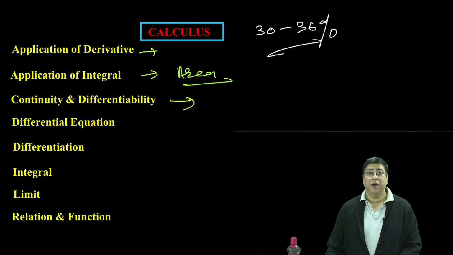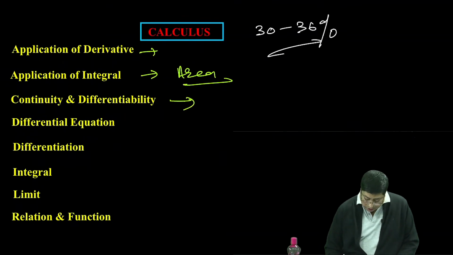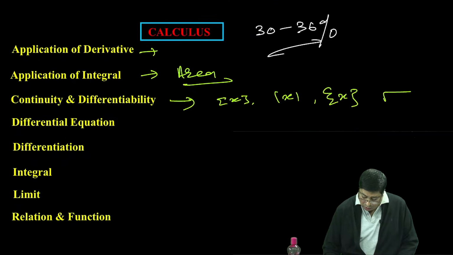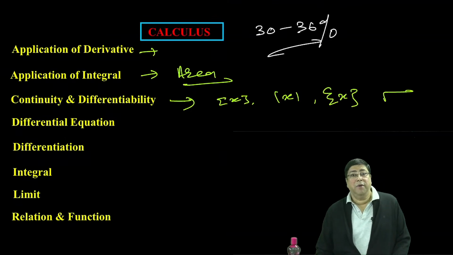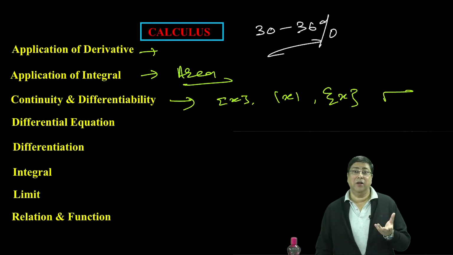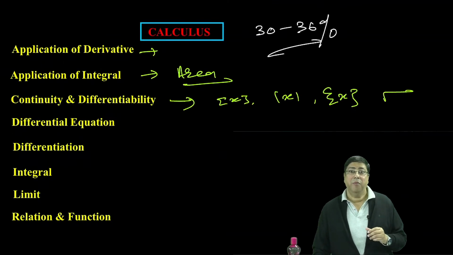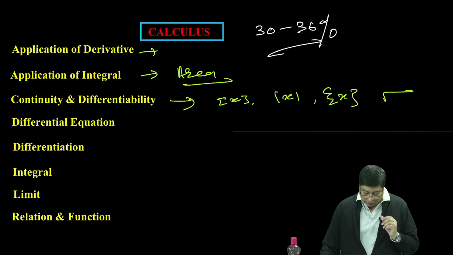And for continuity and differentiability, it will come through the mod x, box x (greatest integer), fractional x, root x. These 4 functions are very important, and number of solutions, composite functions f(g(x)), g(f(x)), identity function, all these are very important. Just at the last moment study on this.